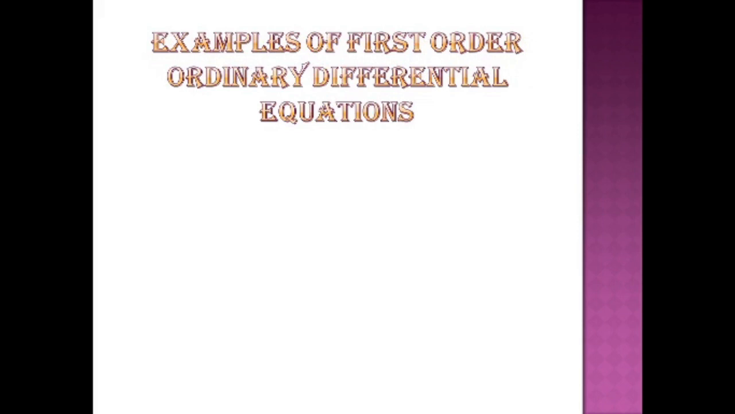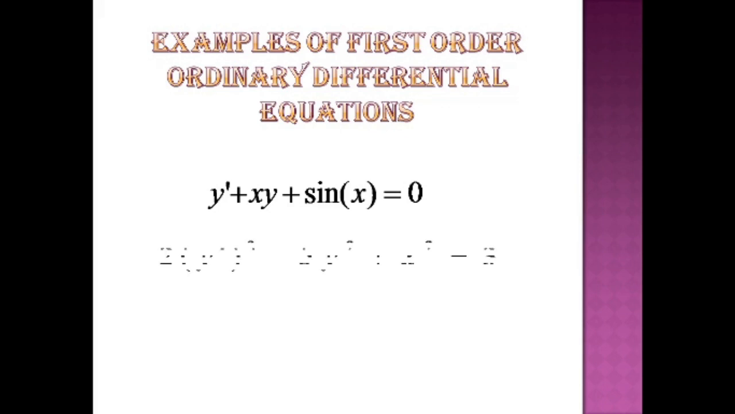Okay, so now we'll take examples of first order ordinary differential equations. If I write y dash plus xy plus sin x equal to 0, I think it is clear to you that x is the independent variable, and because y prime is there, it represents dy by dx, so y is the dependent variable. Because here we have only a first order derivative, this represents a first order ordinary differential equation.